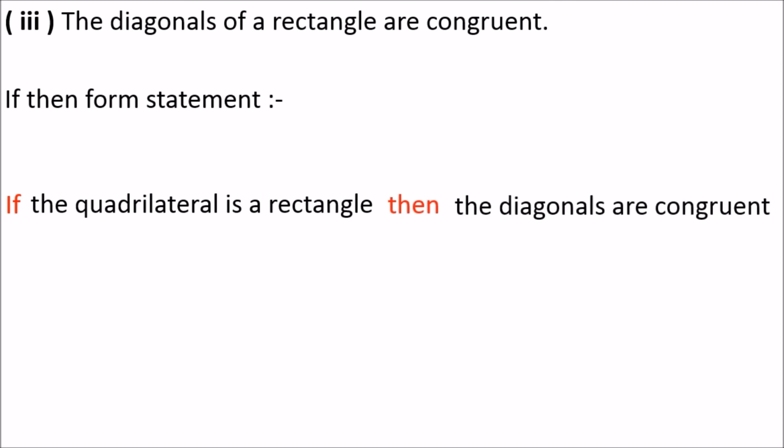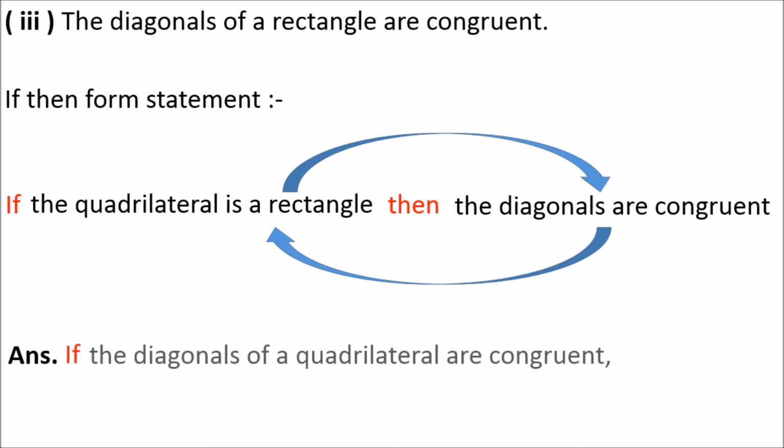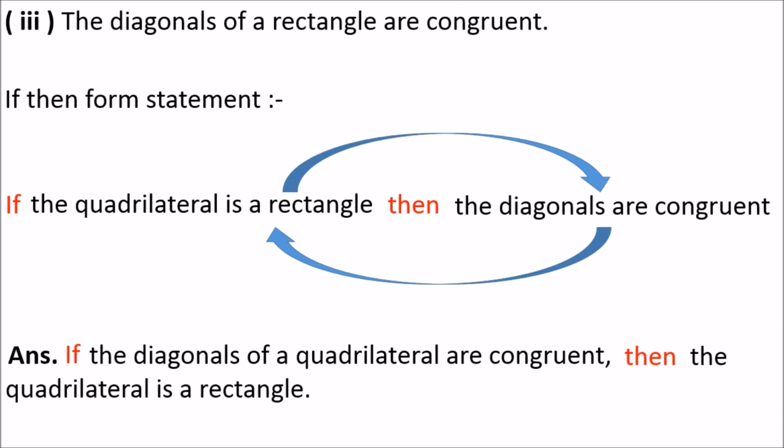Now we will write the converse of the statement. So we will interchange the antecedent and consequent of the statement, right? If we interchange the antecedent and consequent, we will get a new statement, that is, if the diagonals of a quadrilateral are congruent, then the quadrilateral is a rectangle. So it is the converse of the given statement. So make a note, whenever the given statement is not in if-then form, first convert the statement into if-then form and then interchange the antecedent and consequent of that statement to get the converse of the given statement. Thank you.